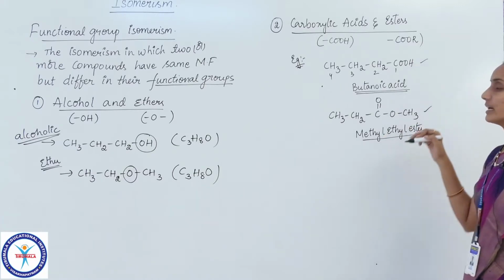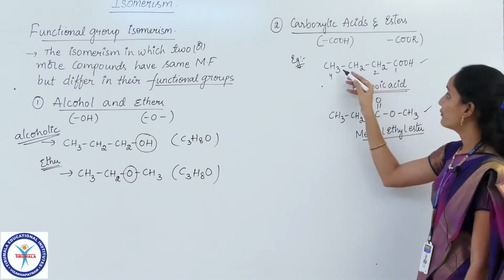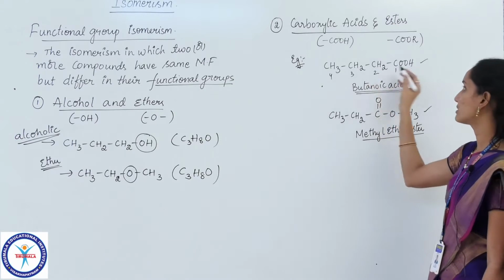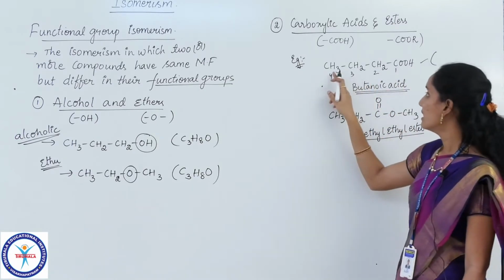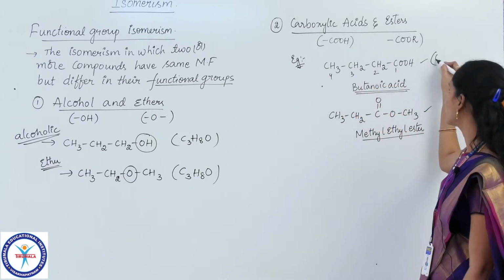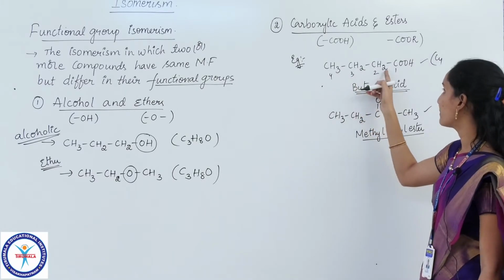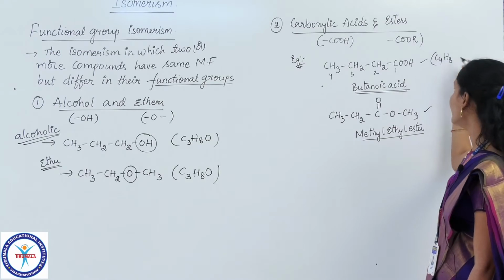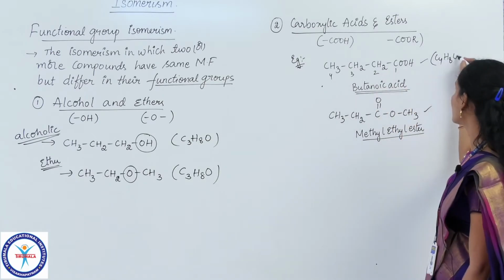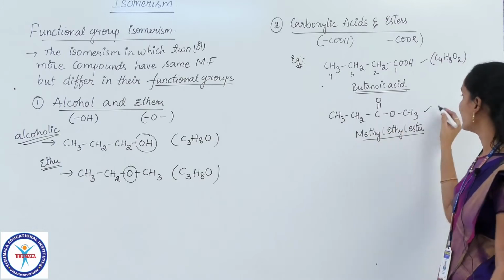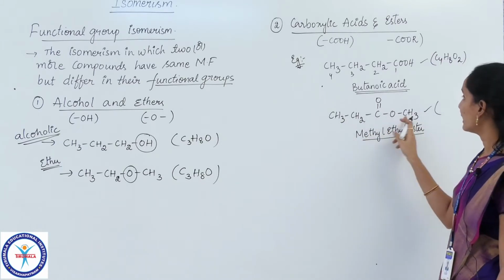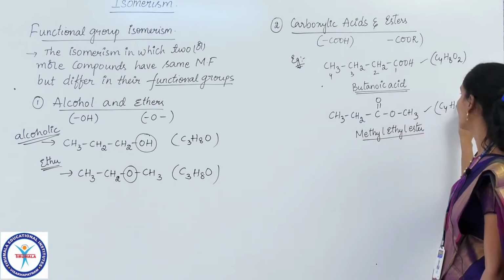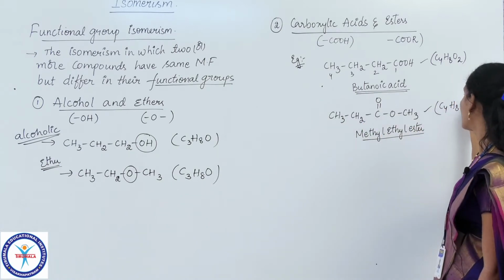The main criteria here, if you check the molecular formula of the first compound, the carboxylic acid, is 4 carbons. How many hydrogens? 5 plus 2, that is 7, 7 plus 1, that is 8, and we have 2 oxygens. Similarly here, 4 carbons, 5 plus 3, that is 8 hydrogens, and again 2 oxygens.